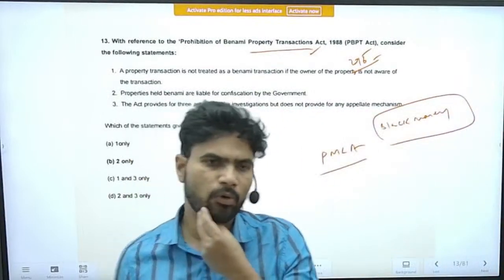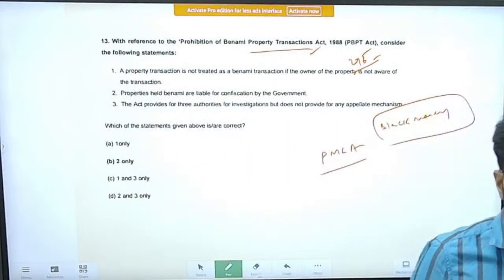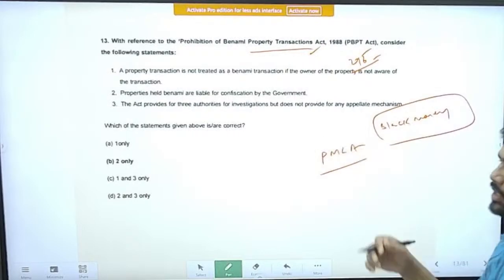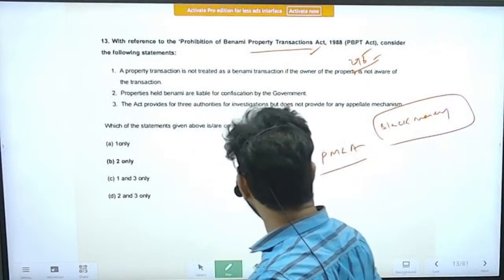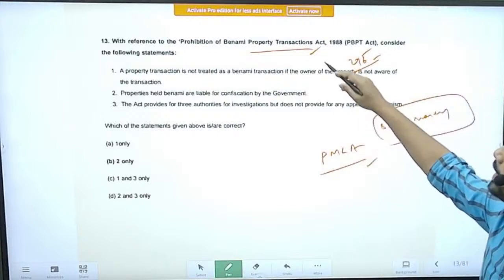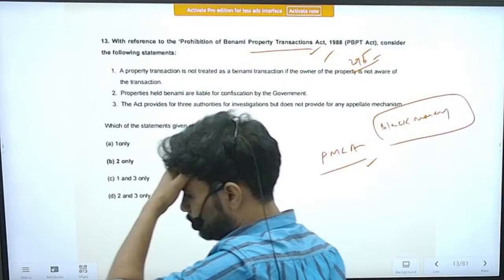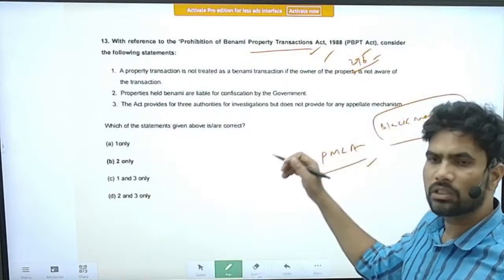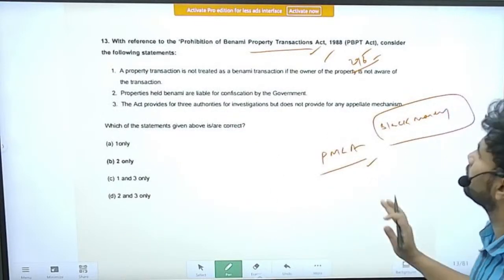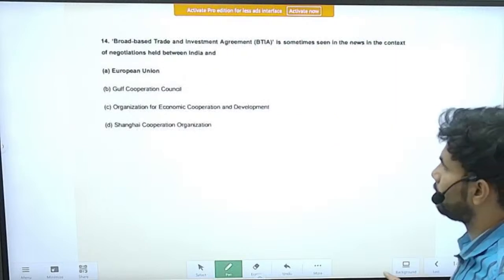Once they came to power, they made some efforts, like amending the PMLA and the Benami Properties Transactions Act. In this context, the question has been asked. I think we can leave the question for the time being.